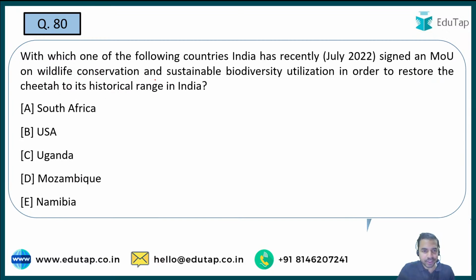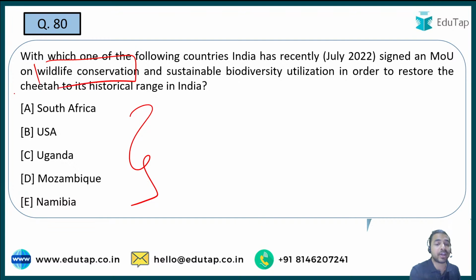So the next question is, you are required to tell me the name of the country with which India has recently signed an MOU on wildlife conservation. For wildlife conservation and sustainable biodiversity utilization, the Indian government recently signed an MOU with one of the countries. You are just required to tell me what exactly is the name of that particular country. Is it South Africa, USA, Uganda, Mozambique, or Namibia?